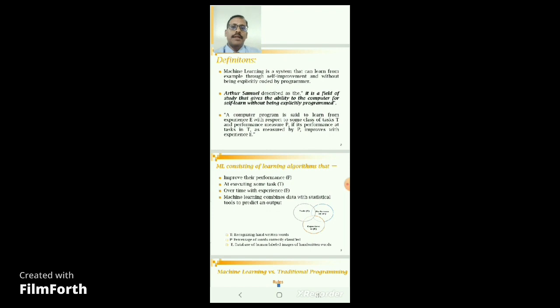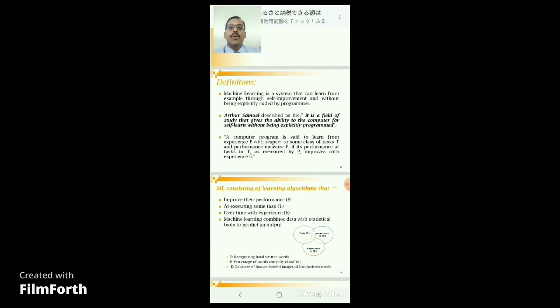For example, take a human being. As a human being, we gain experience and do our task or our work based on our experience. How can a human get experience? A human gets experience by doing some task and analyzing his performance through some performance activities, and then he gains the experience.